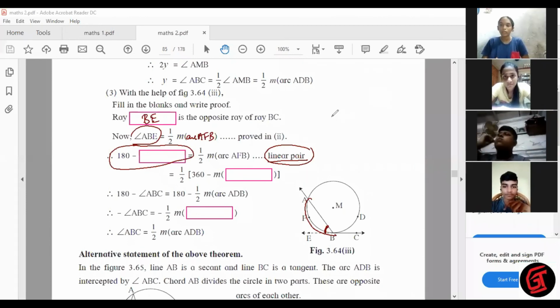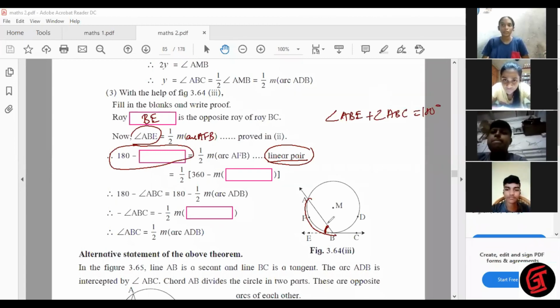See the figure. Angle ABE plus angle ABC is equal to 180 degrees. Linear pair. So therefore, angle ABE is 180 minus angle ABC. So here what will come? ABC. Now what next? That is equal to, now this is half of measure arc AFB.